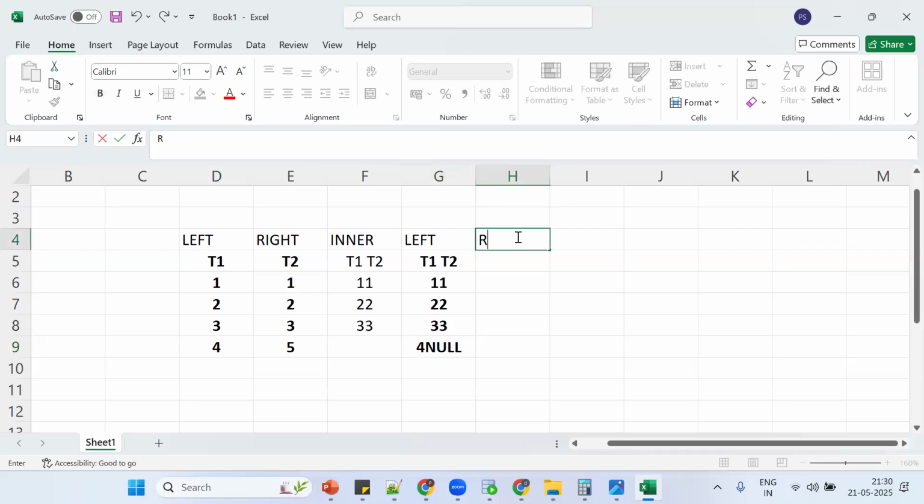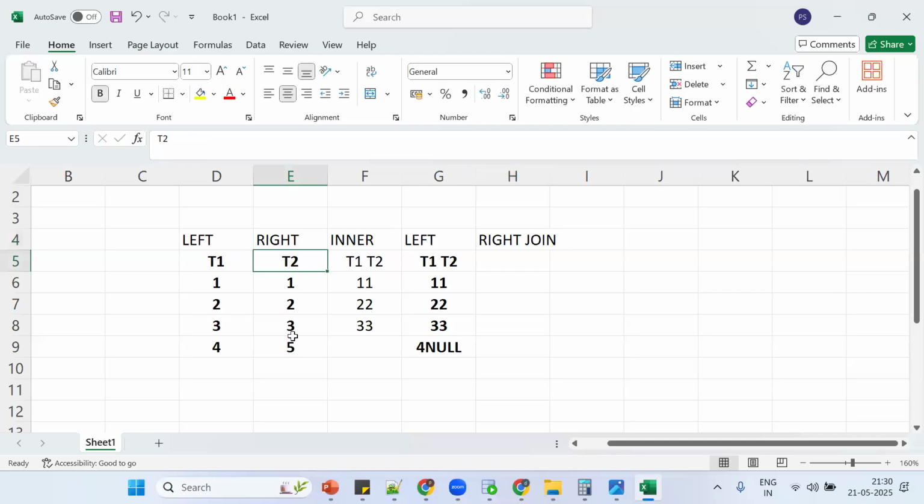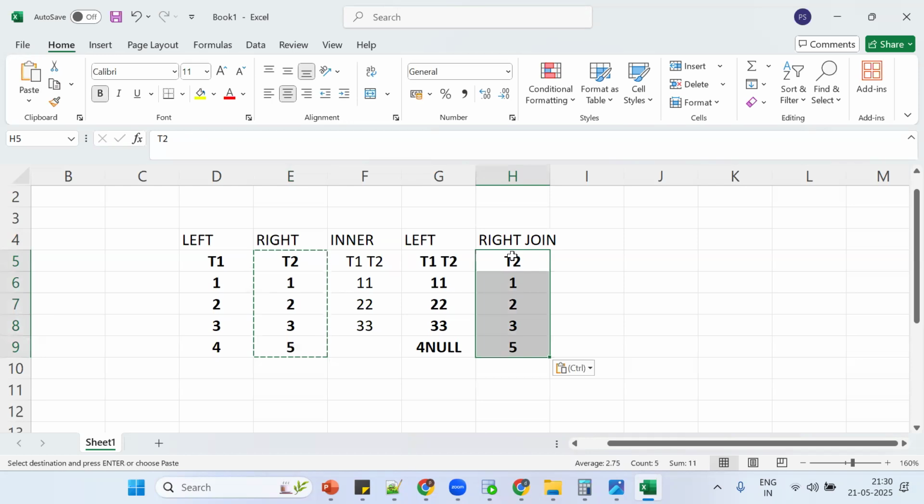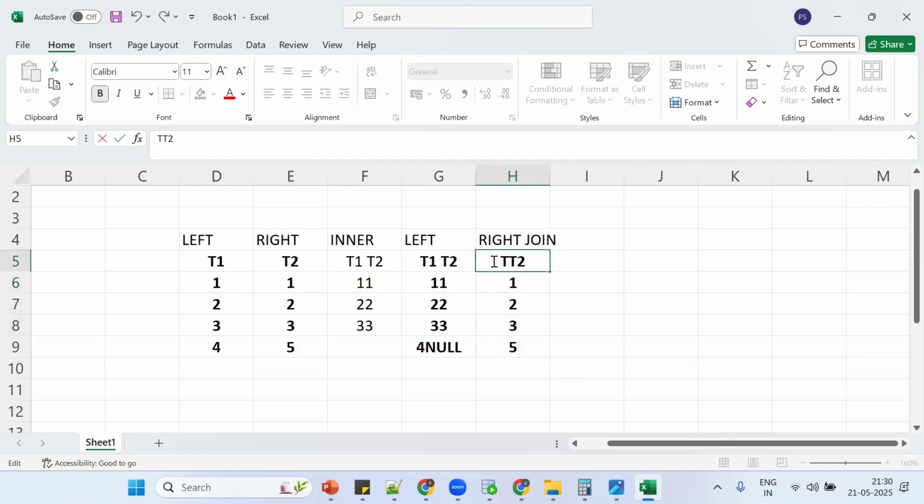So what about right join? Tell me which is the main table in a right join? The right table, T2, so the right side table is the main table. Now tell me what will we get? 1, 1, 1, 1, 2, 2, 2, 2, 3, 3, 3, 3, then null, null, null, 5. A right join returns all the records from the right side table and the matching records. If records are not matching, we will get null at the left side table. Got the point? So this is so far good.